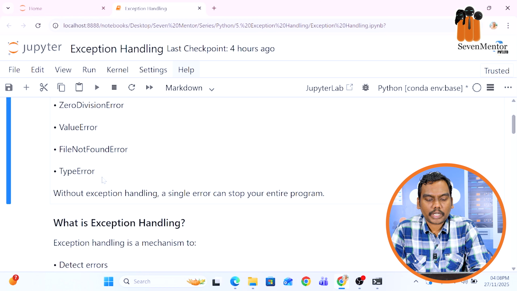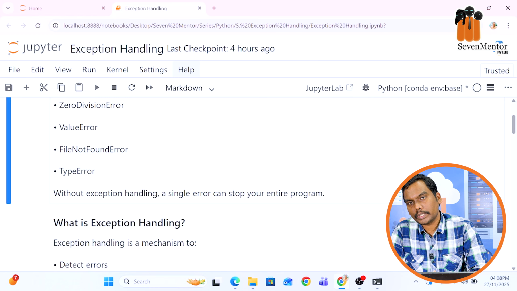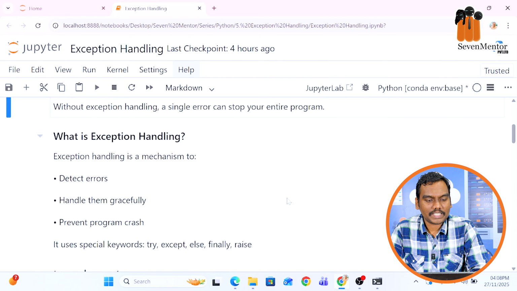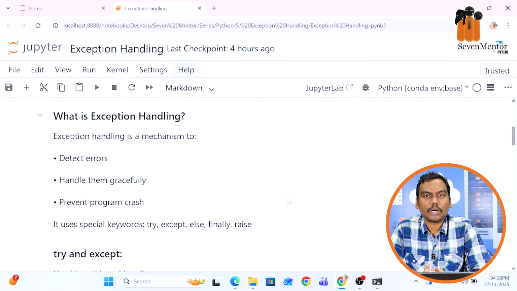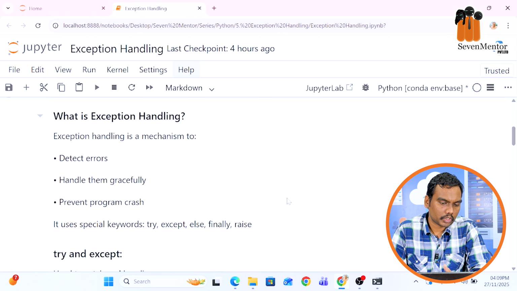So without exception handling, a single error can stop your entire program. Since Python is an interpreted language, it will execute the code line by line. If it finds any error at any particular line, it will stop the execution at that line only. So what is exception handling? Basically, exception handling is a mechanism which detects the error, handles it gracefully and prevents the program from crashing.